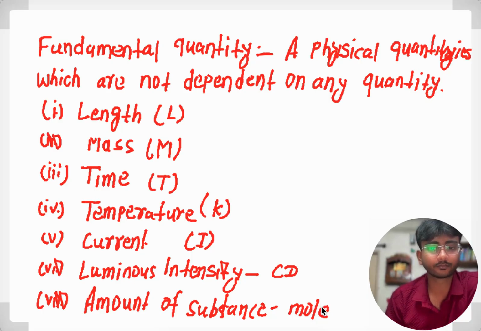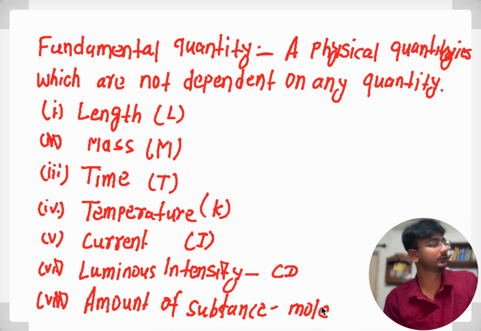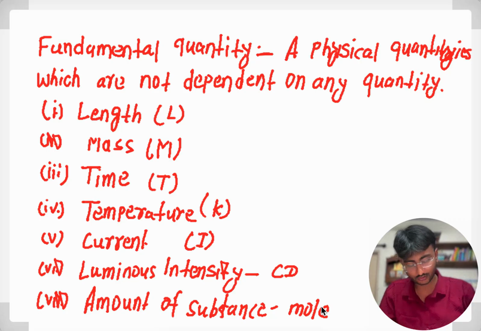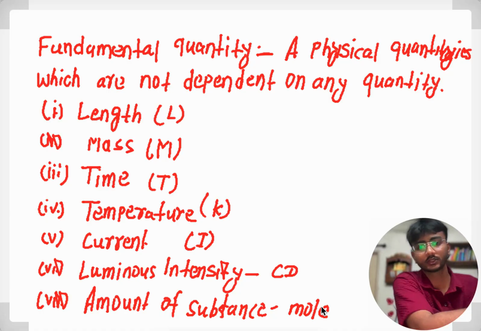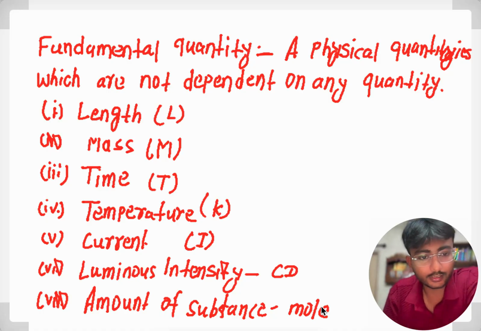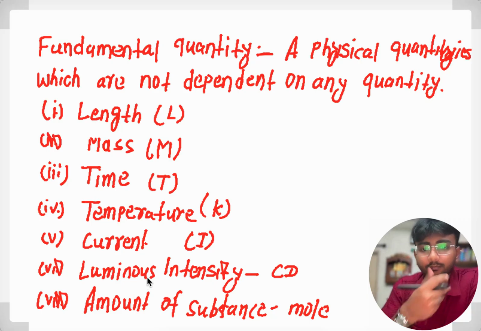So these seven are our fundamental quantities.